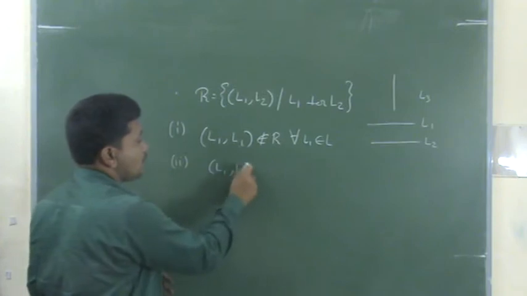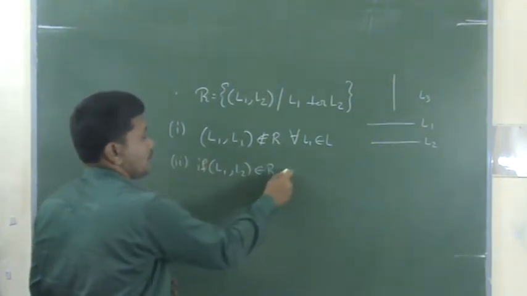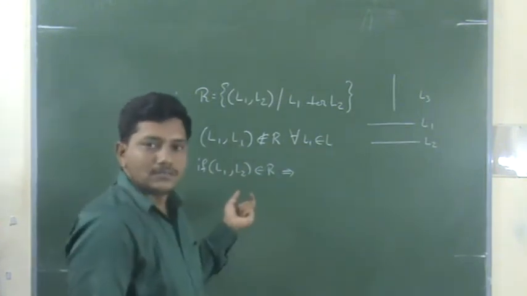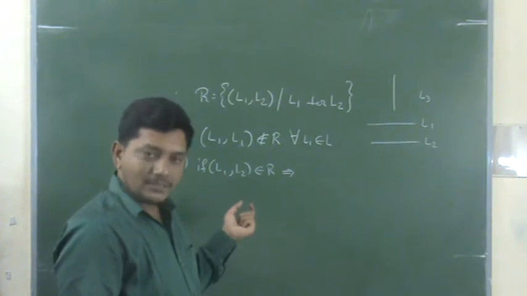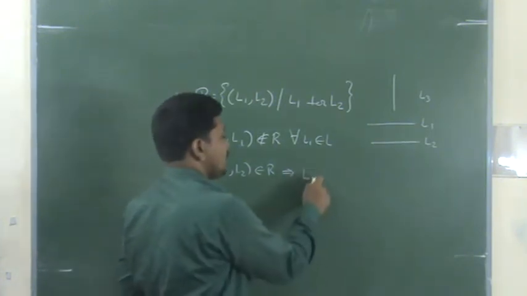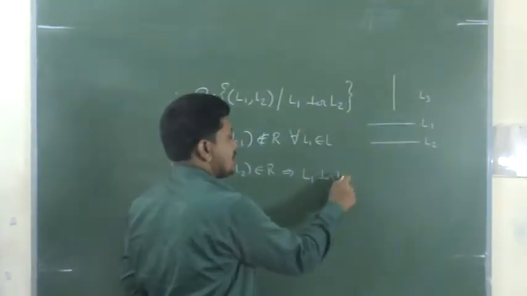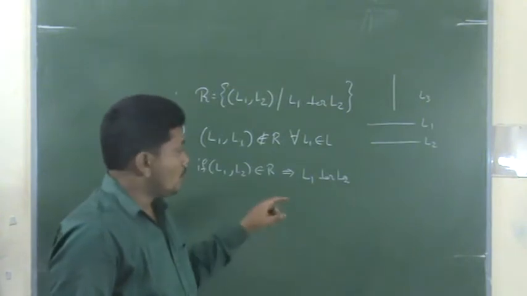L1 comma L2 belongs to R if... What is the meaning? L1 comma L2 belongs to R means that L1 is perpendicular to L2. Right? That is the relation meaning. L1 is perpendicular to L2.